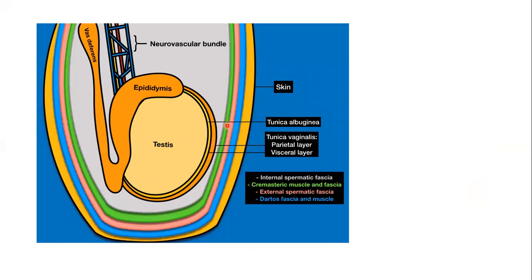This is to show you what we have discussed just now, skin and the fascias. This is about the tunica albuginea, and this is the tunica vaginalis, which has got two layers, the parietal and the visceral layer.